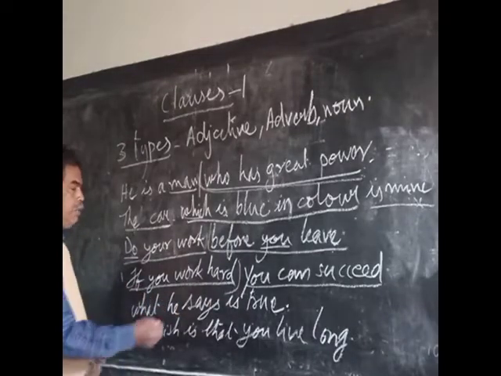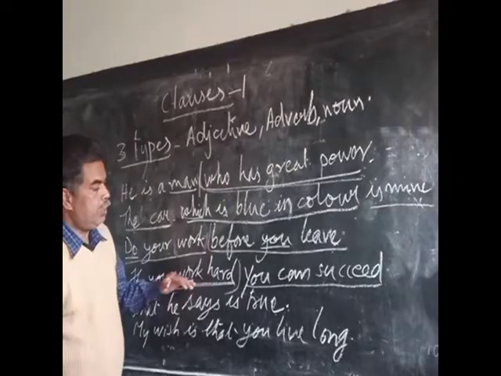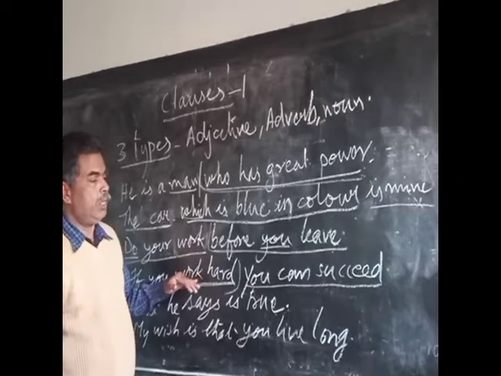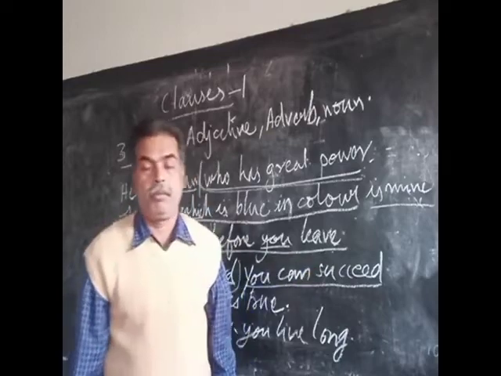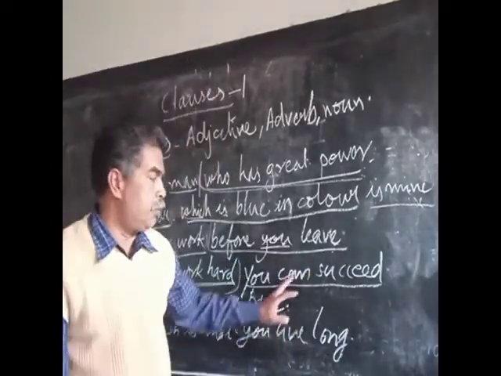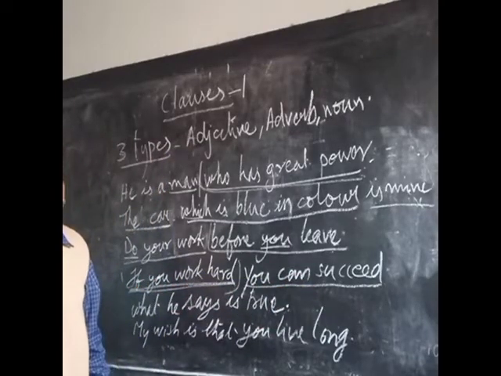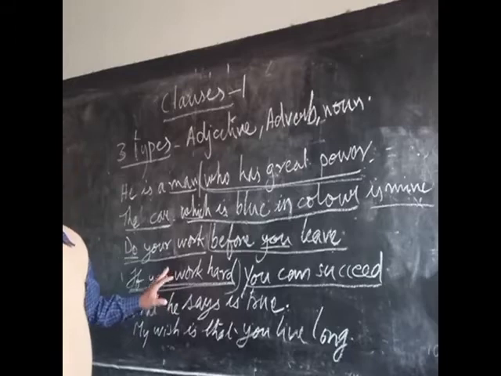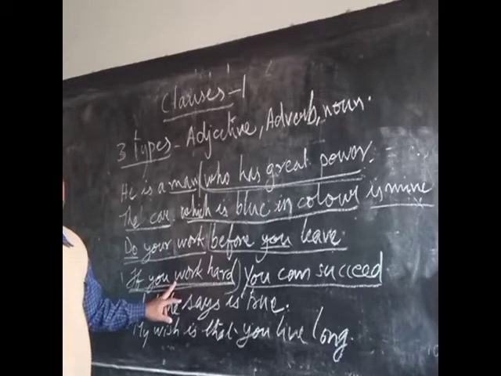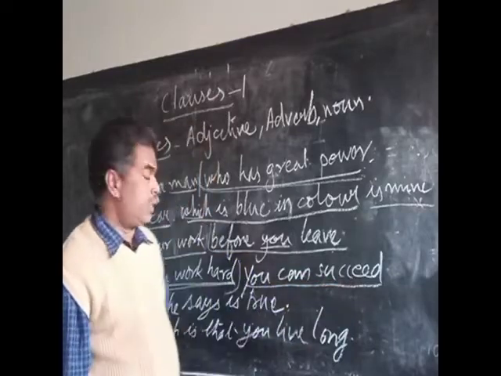So this is a clause which gives extra information about your succeeding. The condition to be fulfilled for you to succeed is that you should work hard. So this is a clause which is modifying your succeeding.